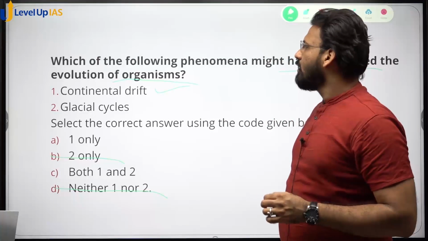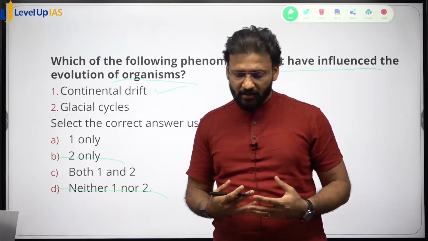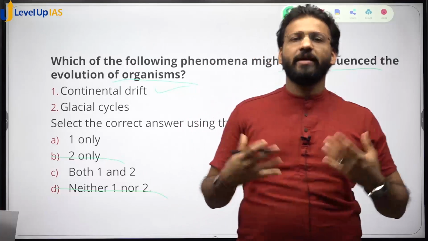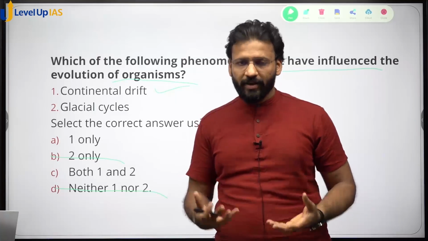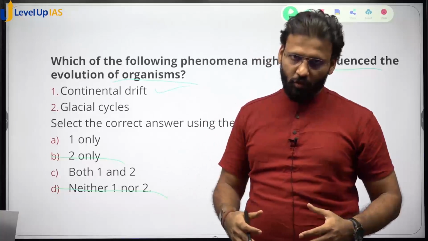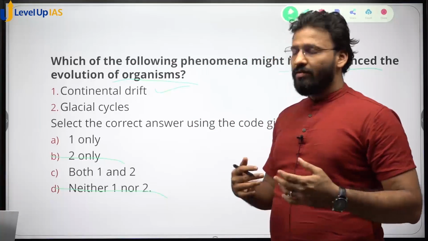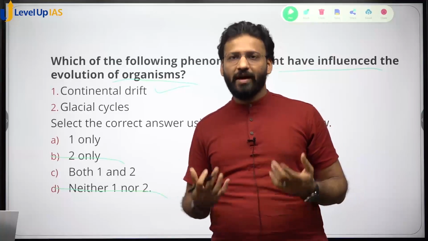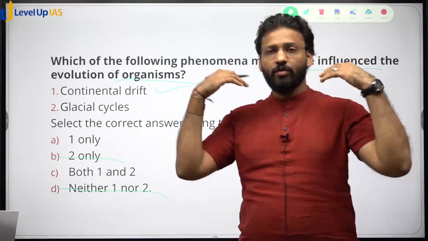Glacial cycles. Glacial cycle means what? Glacial cycle means this is the time when the earth goes through cooling and heating. When it is undergoing a cooling phase, most of the earth is covered by huge glaciers and snowfall. When it is going through the heating phase, then glaciers melt. So when earth is getting cooled down, definitely the organisms require certain body features which can protect them from the cold.